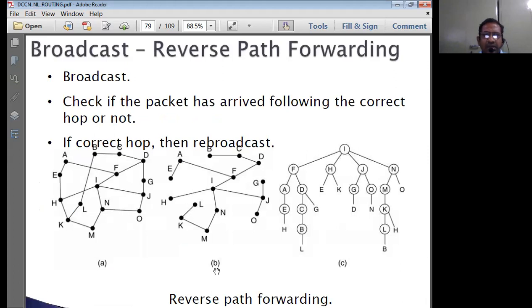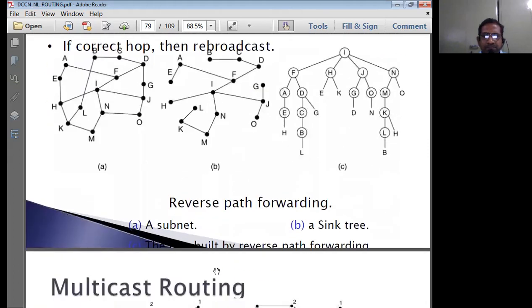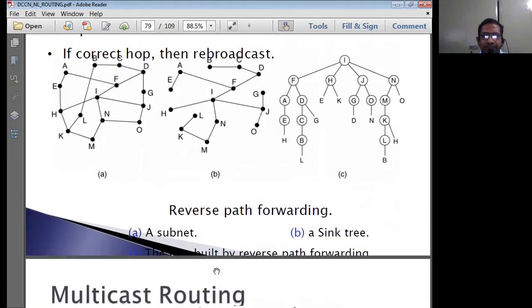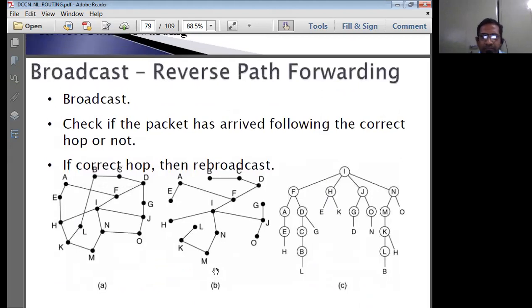Reverse path forwarding means every router in the line is going to have a transmission line. See, you should understand in a bigger sense now. Every router will be connected to different types of lines.